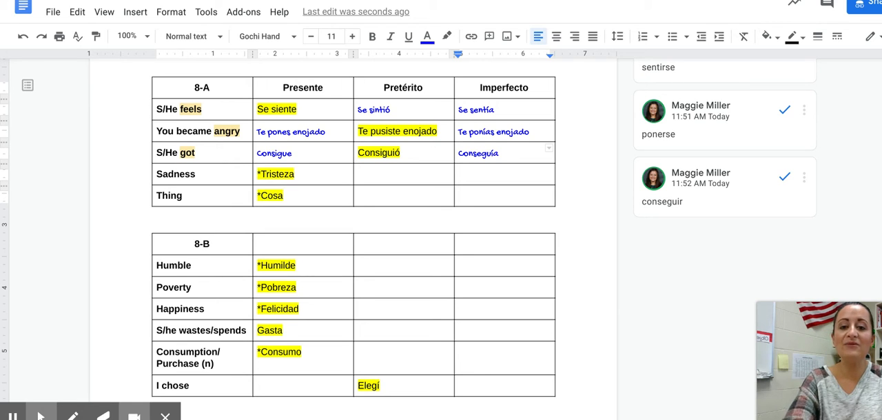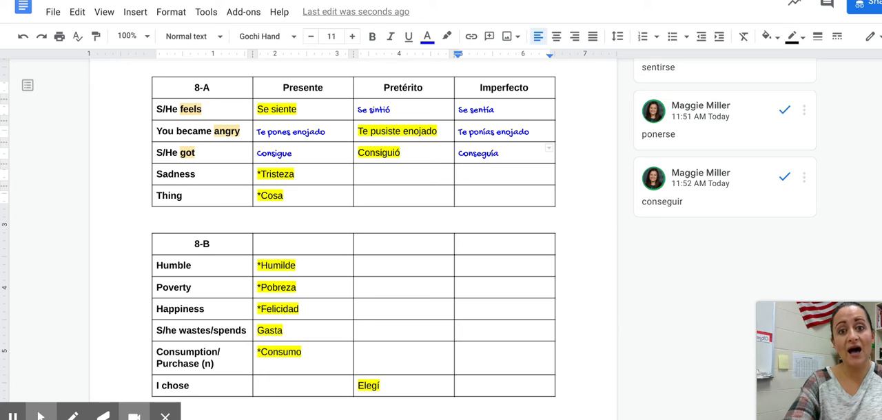All right, so that was 8A. Those shouldn't really have felt like too new of words. 8B is a little bit different of a chart. We have a lot of nouns and almost adjectives, and then just a couple of verbs. So we'll take a look at that.